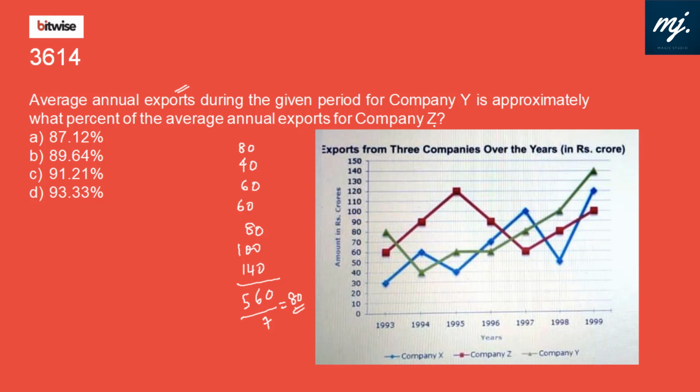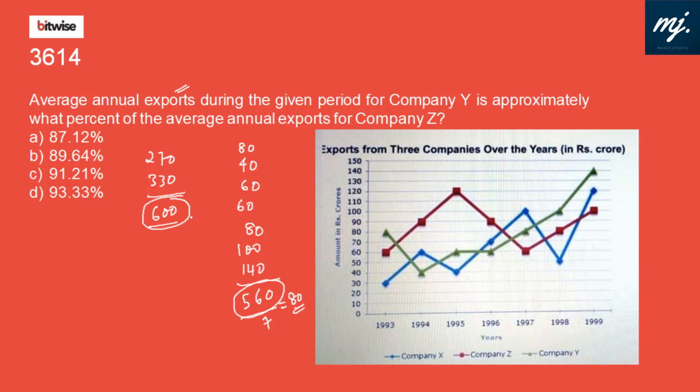Is it approximately what percent of the average annual export of company Z? Company Z is red. Red is 60, 90, 150 and 120 will give 270. And then we have 90, 60, again 150 and 80, 230 and 100. That is 330. So company Z, it is 5600. Okay. So how much is 560 of 600? That is what we need to find.